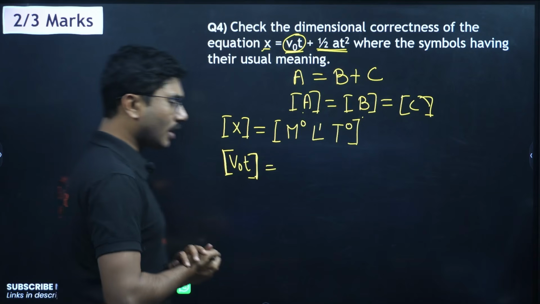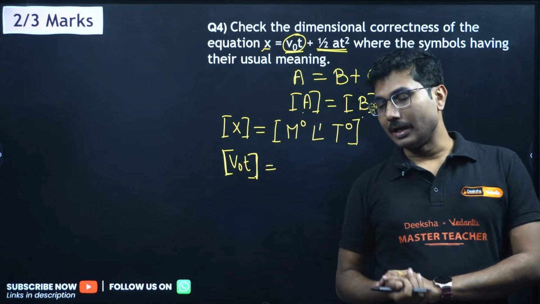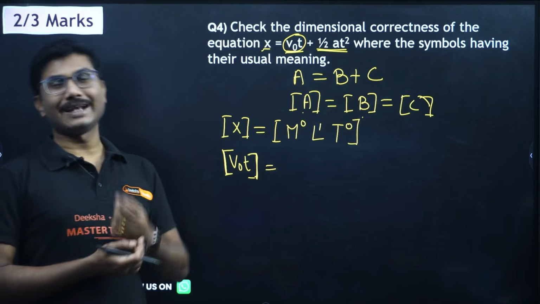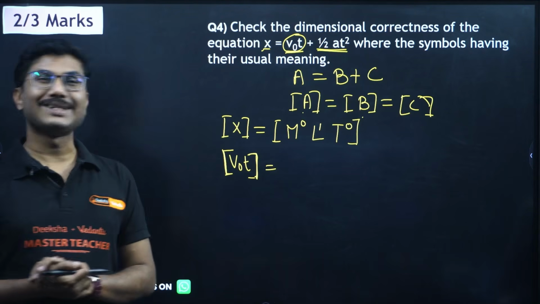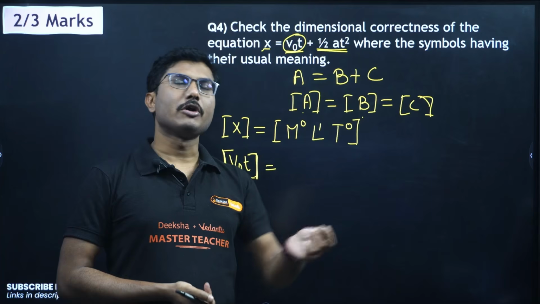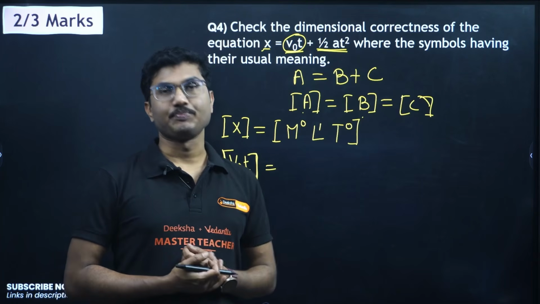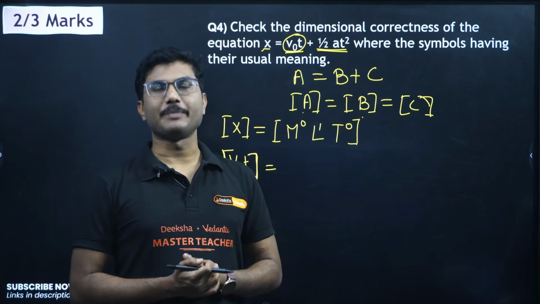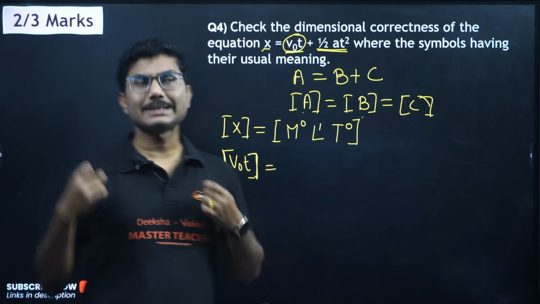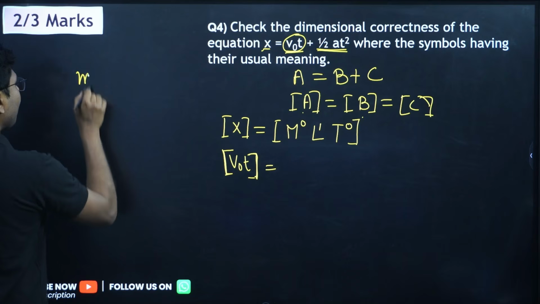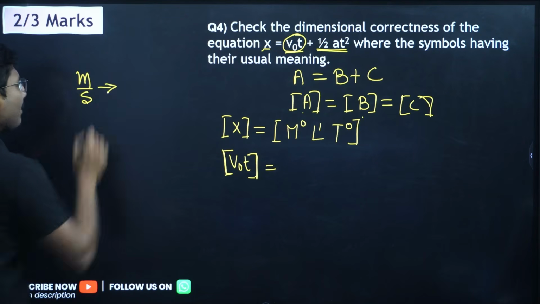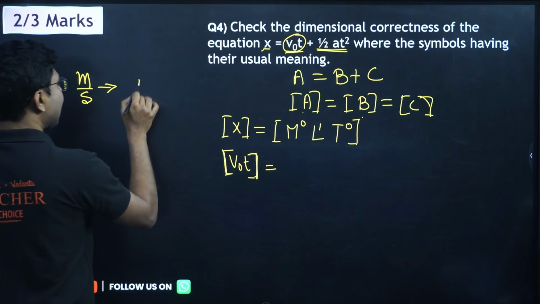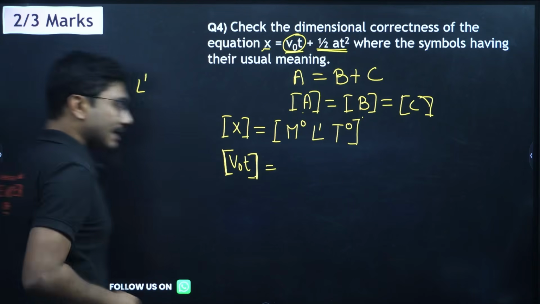If you feel that dimension is a difficult quantity to remember, then one thing you can do is remember the units, which is much easier because you have been using them for a long time. So what is velocity? Velocity is distance traveled per unit time. That means its unit is meter per second. Now what is meter? Meter means length, so that is length to the power of 1, divided by second.